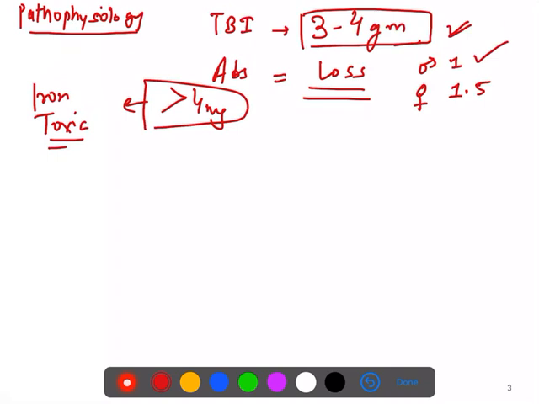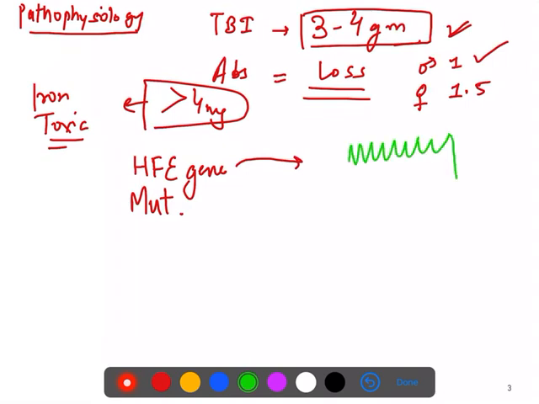For example, in patients who have a genetic defect, the HFE gene is mutated. So what is this gene normally doing? Suppose the patient is having a normal HFE gene, it forms a complex. I will draw a diagram of an intestinal epithelium cell. This is the luminal side of the intestinal epithelial cell, and HFE is forming a complex with beta-2 microglobulin and transferrin receptor 1.